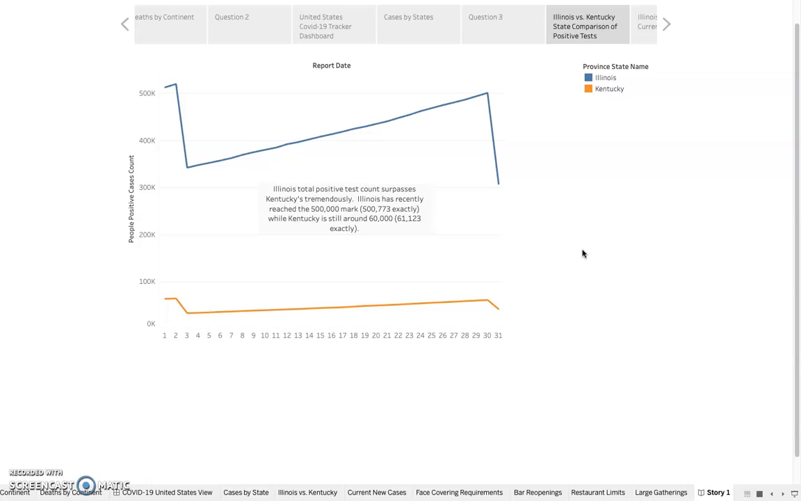This may be because more tests have been done, or there are a lot of extra reasons. But from just the sole data that we've had to look at, it seems that Illinois has had a lot worse with the coronavirus than Kentucky has.